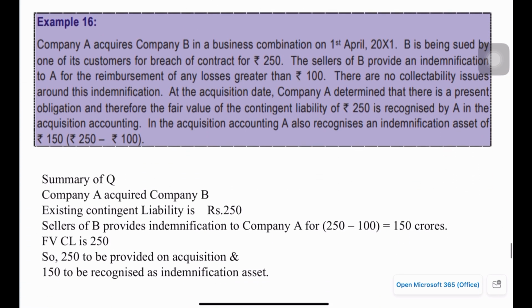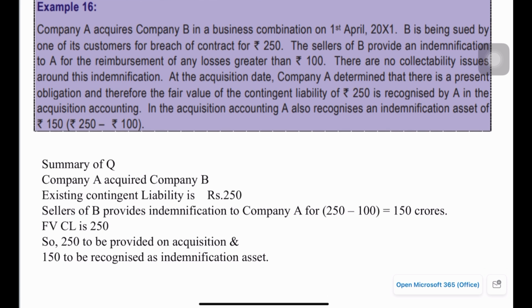Okay, then let's go through the next example. In this example, company A acquires company B and the existing contingent liability is given as 250, and sellers of B provide indemnification to company A for 150 crore. The fair value of the contingent liability is given as 250. So in this case 250 should be accounted as the liability and 150 should be recognized as the indemnification asset. Both should be brought into the balance sheet. So 250 is a liability and 150 is an asset.